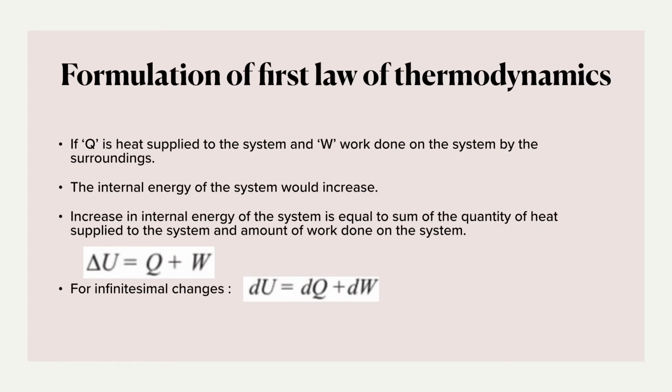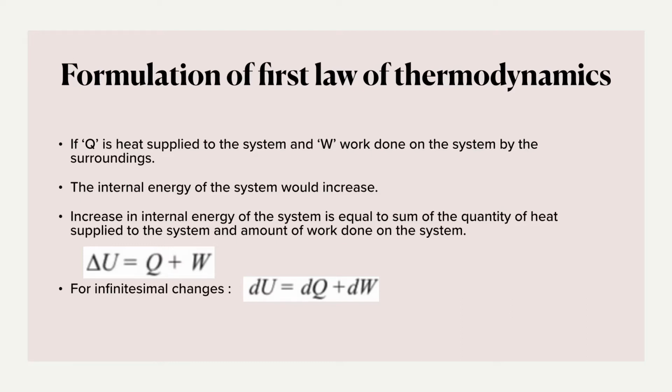Now we learn the mathematical expression for first law of thermodynamics, that is the formulation of first law of thermodynamics. In first law of thermodynamics, we have seen that the system and the surrounding can exchange energy. Now that exchange of energy can be in the form of heat or work.